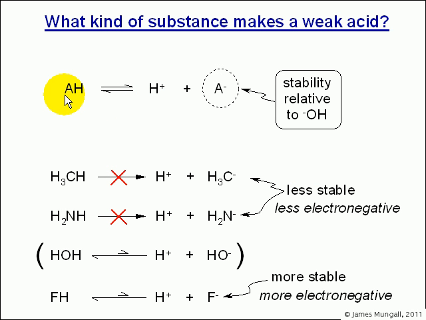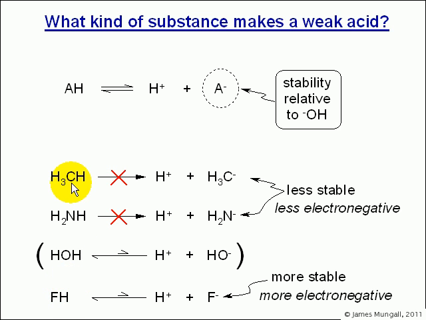What we're thinking about in terms of electronegativity is the stability of the A- ion formed relative to the OH- ion. So if we go across period 2 and look at the hydrides, there's CH4, NH3, H2O, and HF. The electronegativity increases as you go across that period because you've got more nuclear charge.